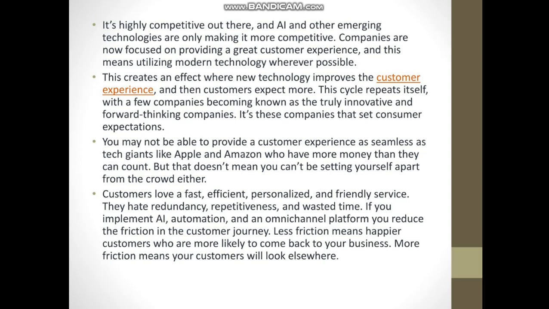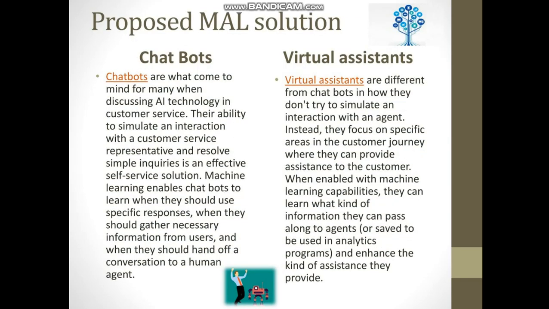If you implement AI automation and an omni-channel platform, you reduce the friction in the customer journey. Less friction means happier customers who are more likely to come back to your business. More friction means your customer will look elsewhere. This is a proposed machine learning solution. Chatbots and virtual assistants are two types of solutions which we could elaborate further.